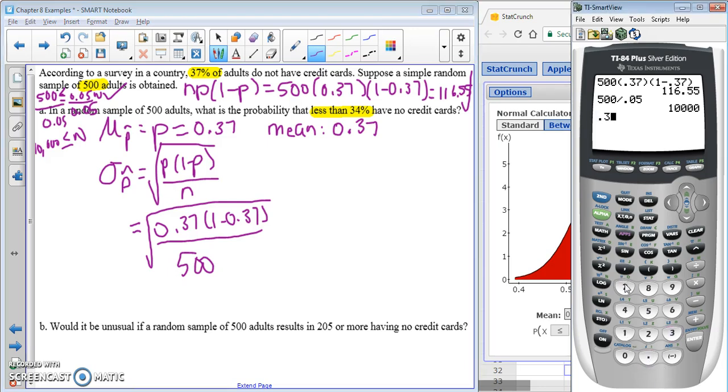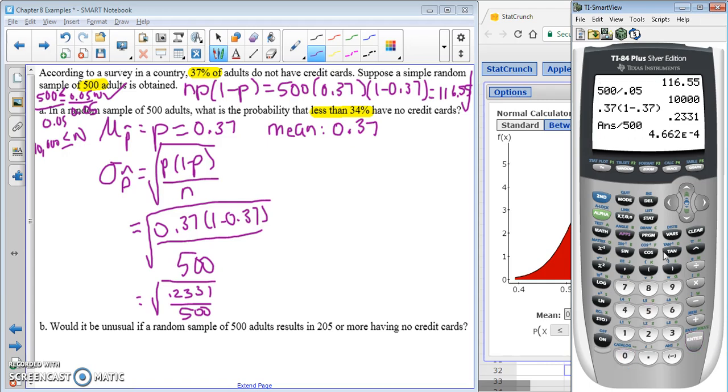So 0.37 times 1 minus 0.37, we get 0.2331 divided by 500. And let's see what that gives us. It's in scientific notation, so I'm just going to leave it in that form and take the square root of that value.